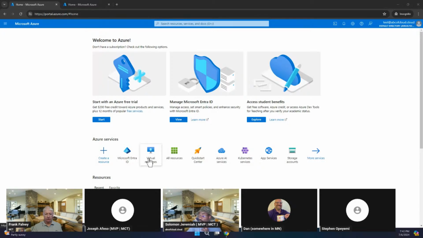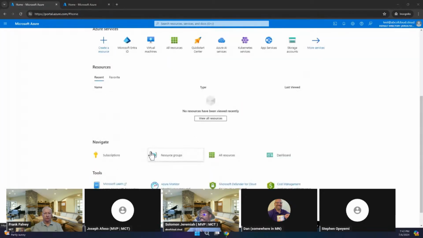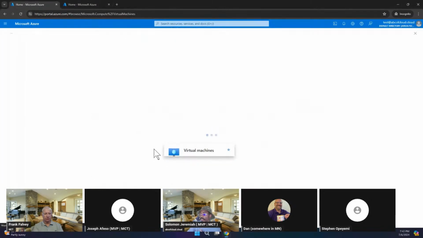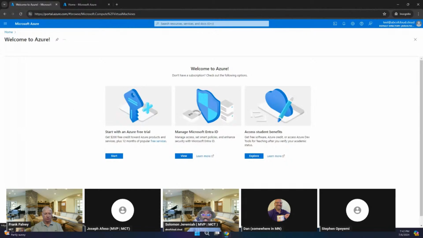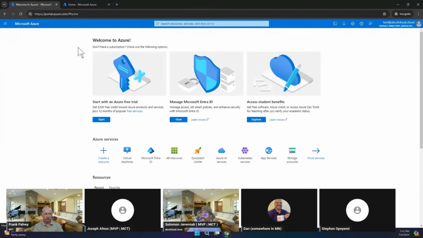So what I'm just going to do, after explaining all of this, is look for my tenant. This particular tenant I have opened up is showing us a test user. And if we look at this test user, if I click on the virtual machine, this test user doesn't have access to any resources in Azure at the moment.